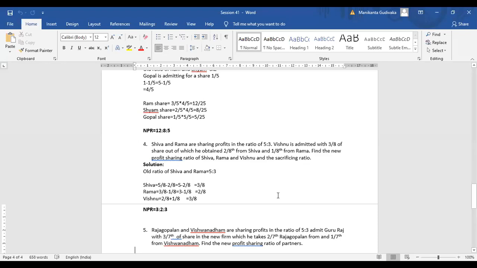Yes, ma'am. All right. So guys, we have seen how to do the fixed capital accounts under fluctuating method. Also, we have seen how to prepare your profit and loss appropriation accounts. Also, we have seen two problems wherein we have found out how to calculate the new profit sharing ratio. Going in that line, we have the fifth problem. Just look into that.